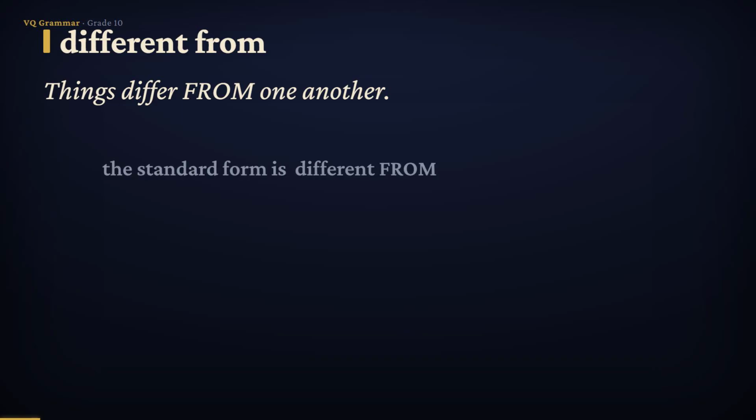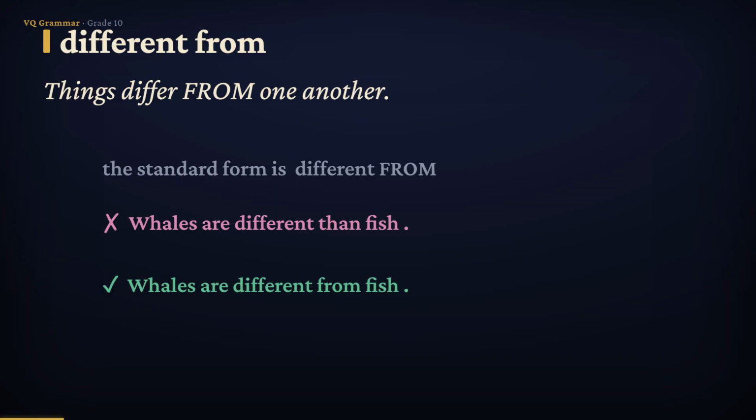Different from and different than. In careful standard English, different from is the form you want. Listen to the loose one first. Whales are different than fish. You hear that in conversation every day, but in writing, it is not the preferred form. Now the standard version. Whales are different from fish. Clean, and nobody can argue with it.